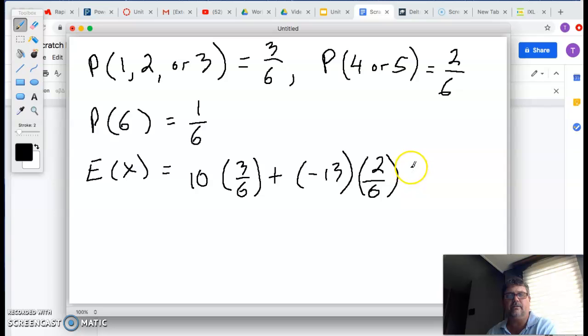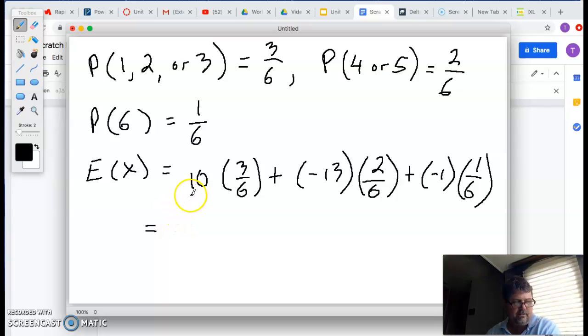And finally, we lose 1 point if it's a 6. And we calculate this thing up to be 0.5. So this game favors us, and we would win on average half a point if played many, many times.